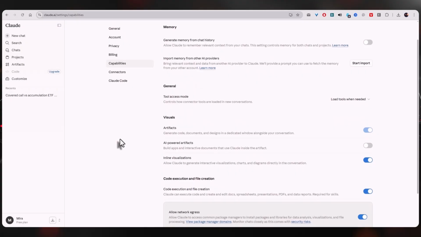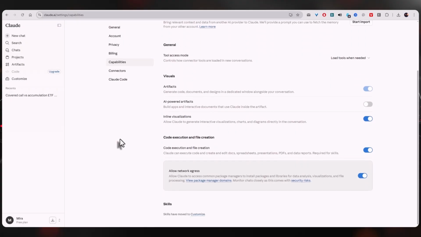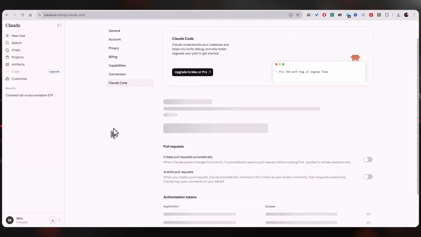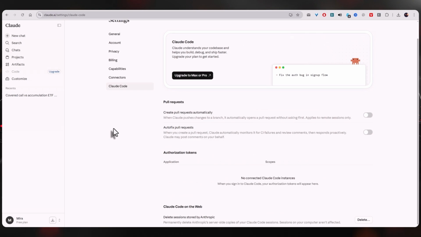Finally, scroll through your attached files and remove anything that isn't strictly necessary. Attaching dozens of documents or huge rule sets creates internal conflicts that lead to these loops. Keep your rule files short and focused. If you give the model too much to process, it will inevitably get stuck trying to satisfy every single constraint at once.